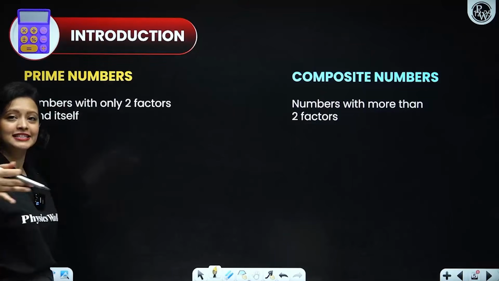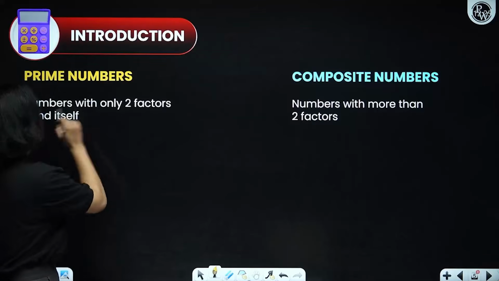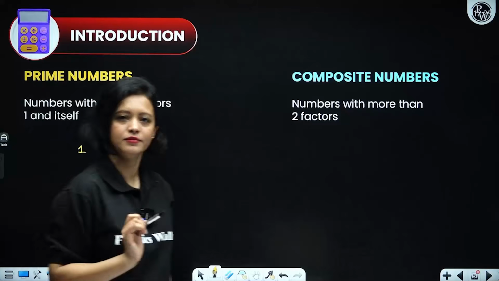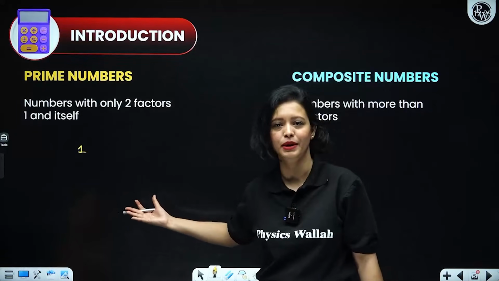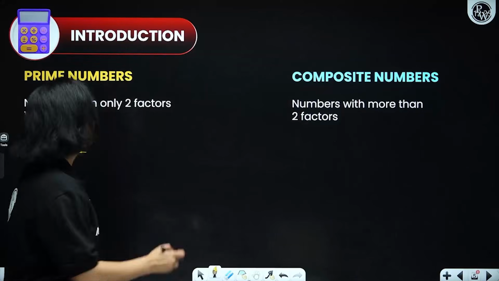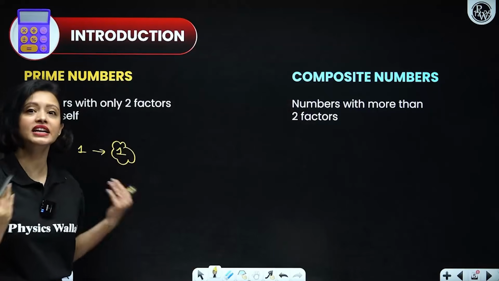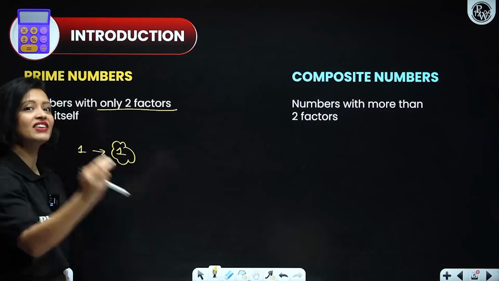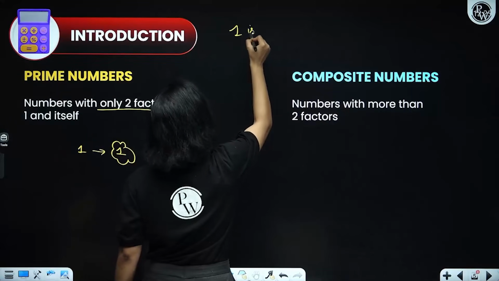So can we write some prime numbers? You can write it in the comment box. I'll write it here. So let's start with 1. Is 1 a prime number, everyone? Because a lot of people make this silly mistake. They write 1 as a prime number. Is 1 a prime number though? It's not. Why? Because 1 has only one factor. 1 is only divisible by itself, 1. And we have already written that prime numbers have exactly two factors. So 1 is neither prime nor composite.